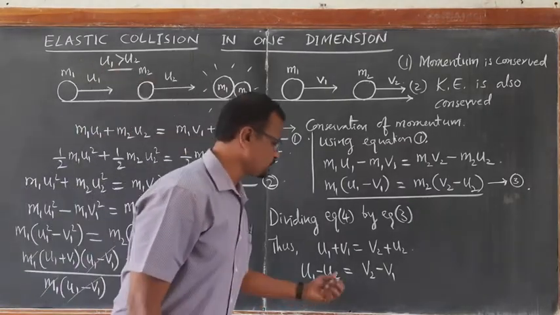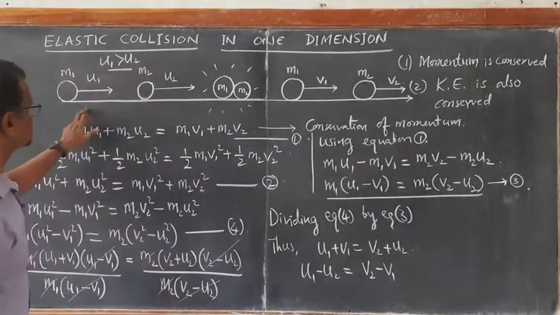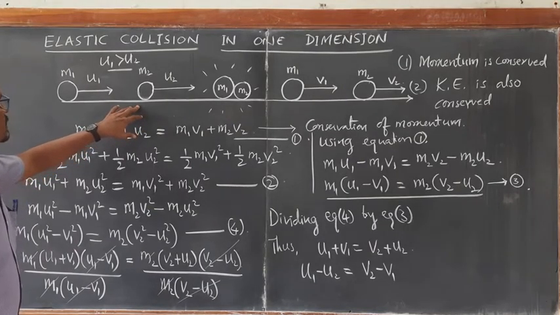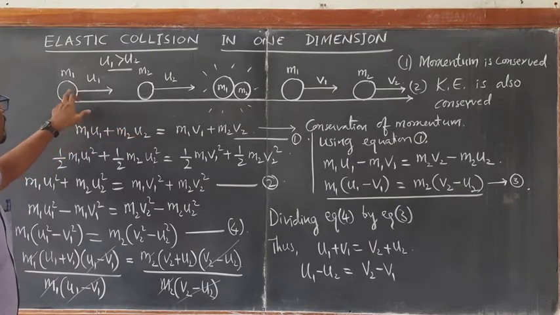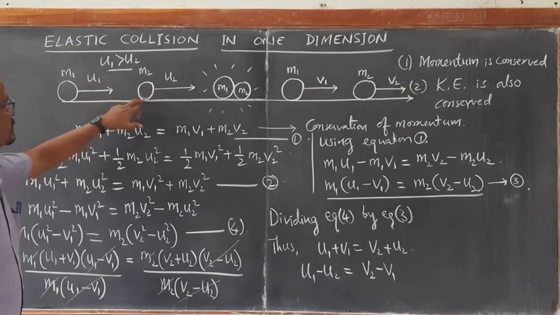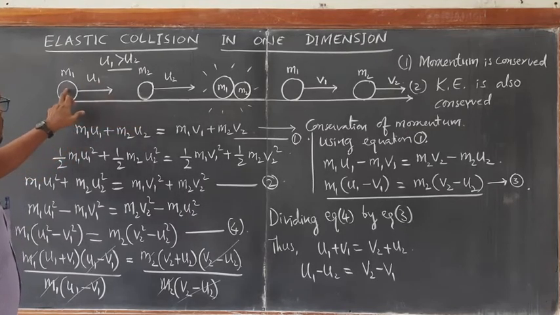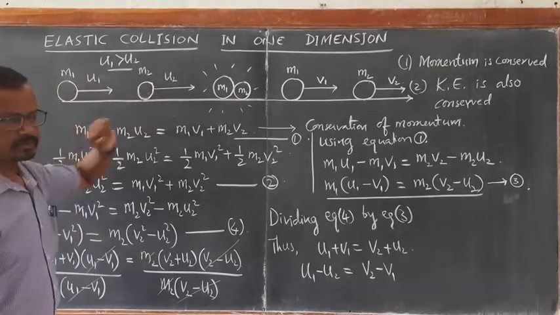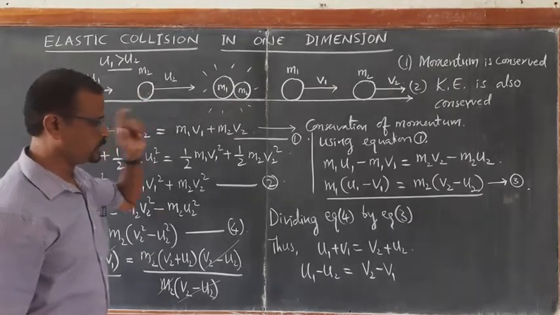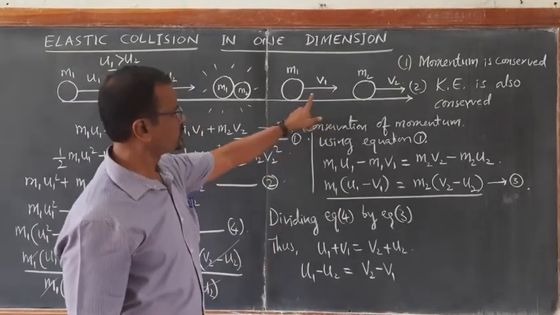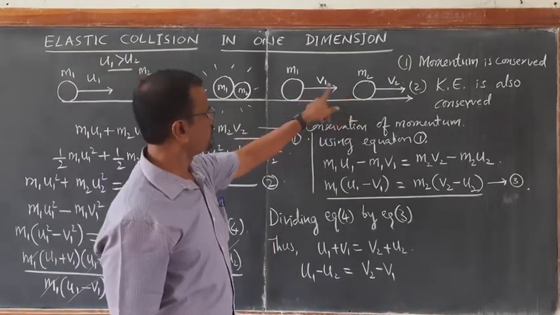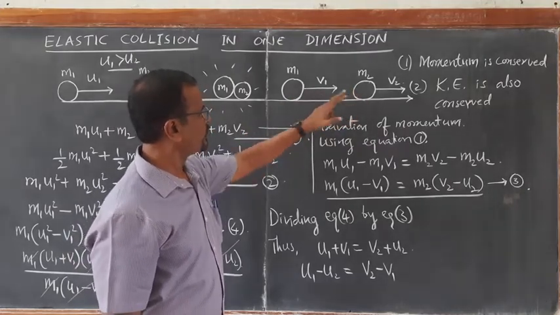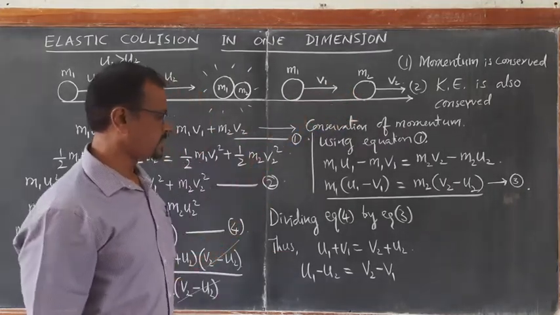What is u1 minus u2? Look at this example. u1 minus u2 is the relative velocity of m1 and m2, relative velocity of m1 with respect to m2. Similarly, relative velocity of m2 with m1 is v2 minus u2.